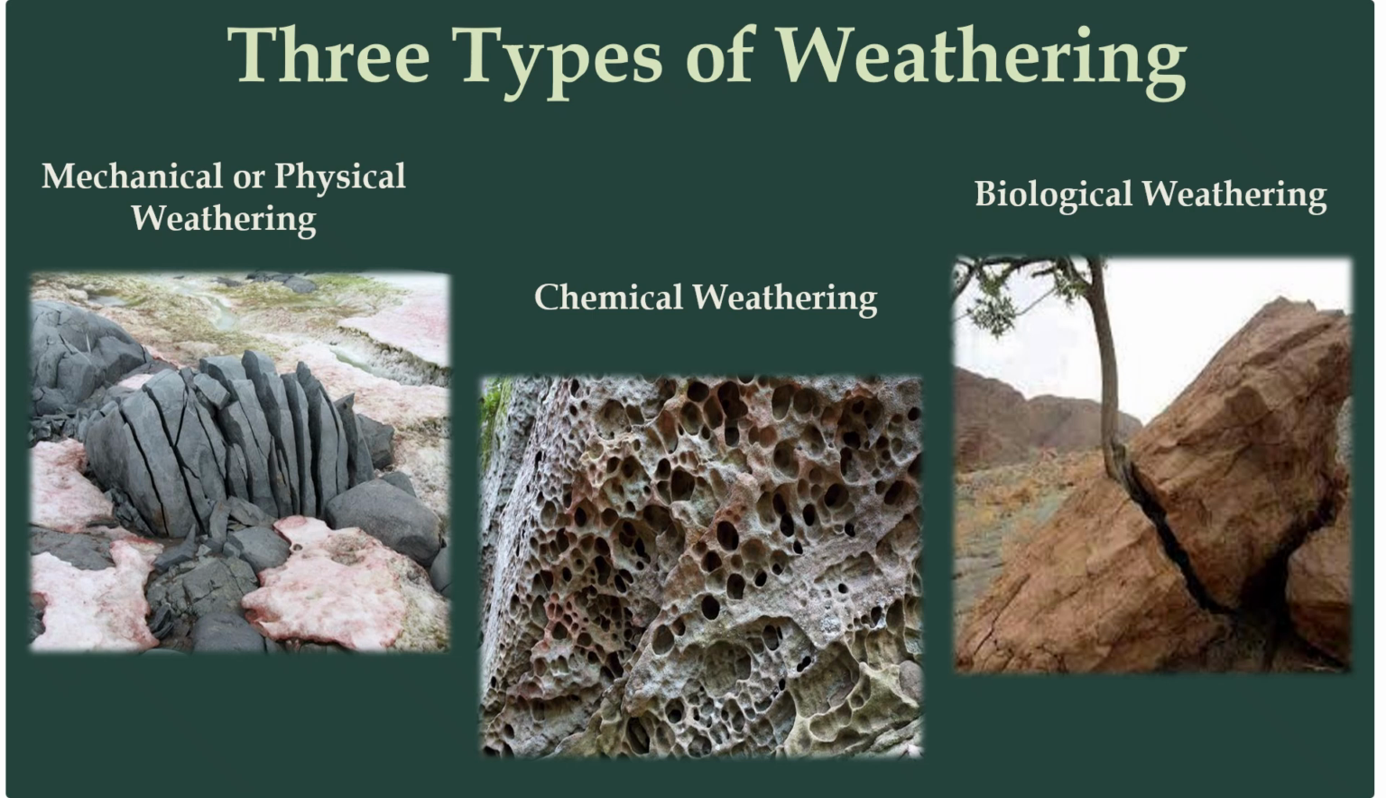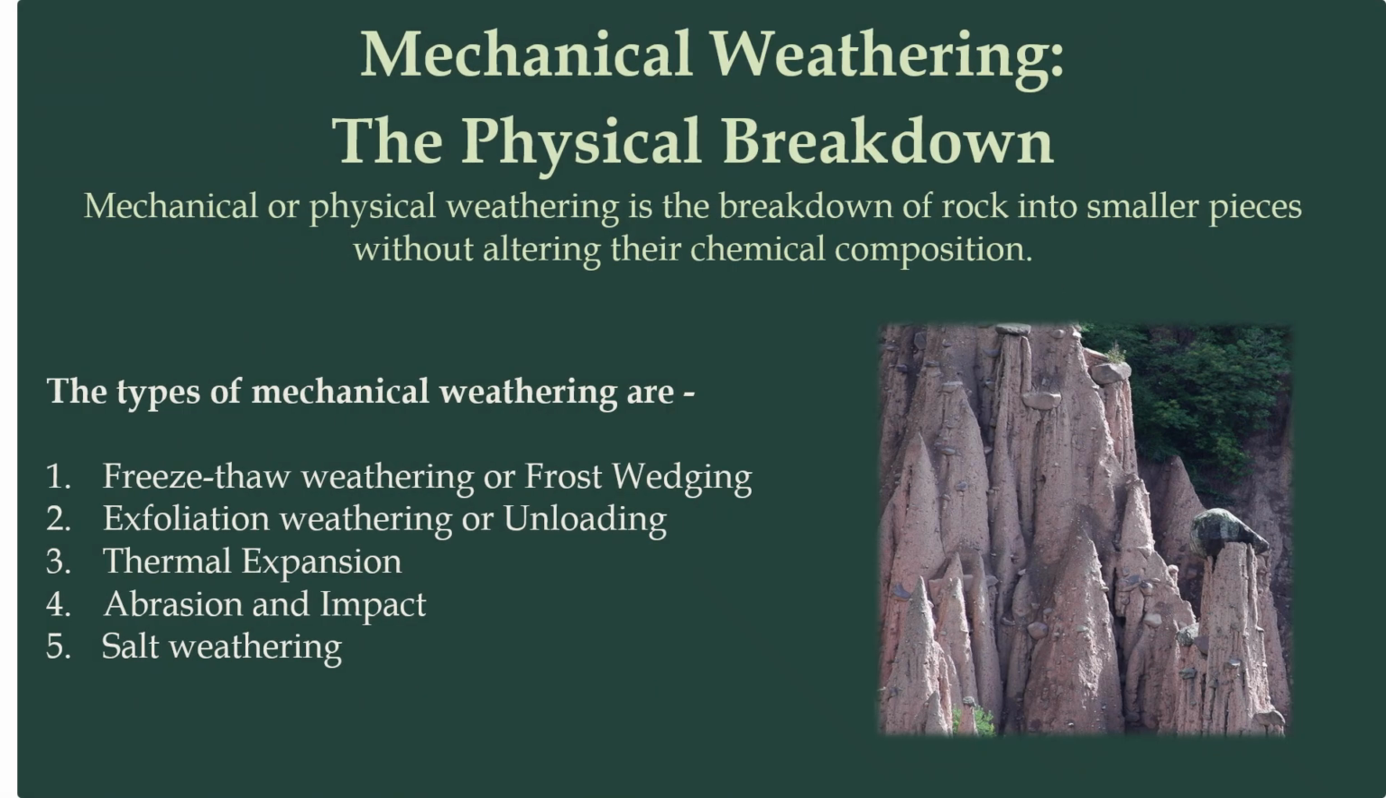There are three types of weathering: mechanical or physical weathering, chemical weathering, and biological weathering. Mechanical or physical weathering is the breakdown of rocks into smaller pieces without altering their chemical composition. Freezing-thaw weathering or frost wedging, exfoliation weathering, thermal expansion, abrasion and impact, and salt weathering are types of mechanical weathering.